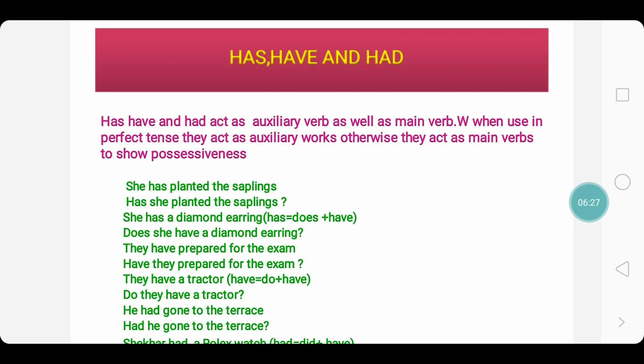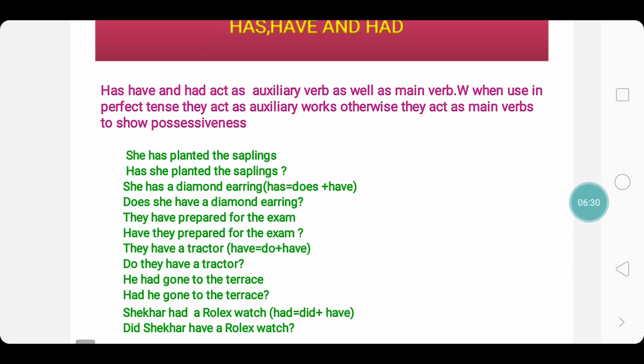Has, have and had. These are some peculiar verbs. These exist both as a main verb and as an auxiliary verb. Now look children, how we have to find out whether it is used as a main verb or as an auxiliary verb is, when there is some main verb beside it, it acts as an auxiliary verb. When there is no main verb beside it, it acts as a main verb.